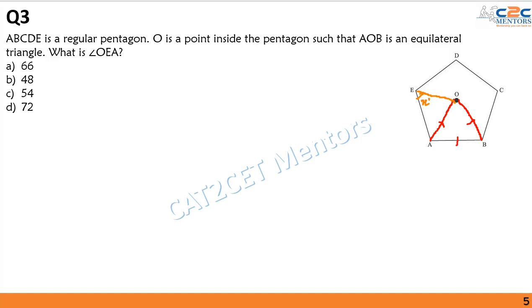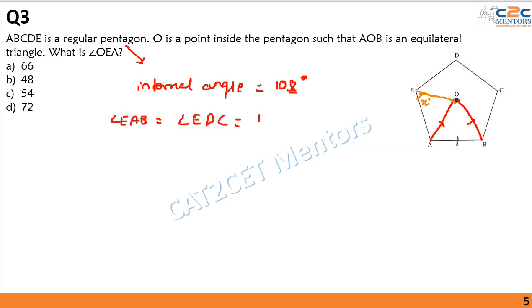Now for a regular pentagon, the internal angle is equal to 108 degrees. This is something that you know. Hence angle EAB is equal to angle EDC, which is equal to 108 degrees, and angle OAB in this scenario is equal to 60 degrees because of the equilateral triangle. Hence angle EAO will be equal to 108 minus 60, that is 48 degrees.